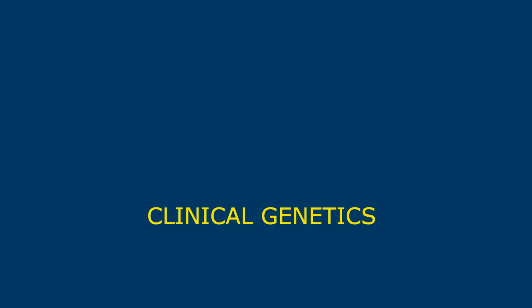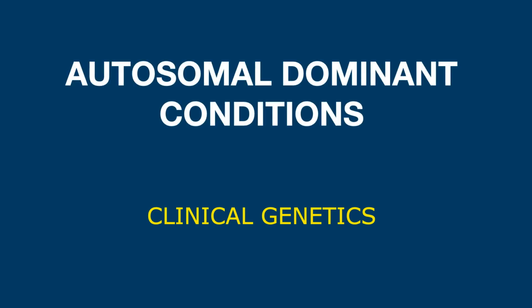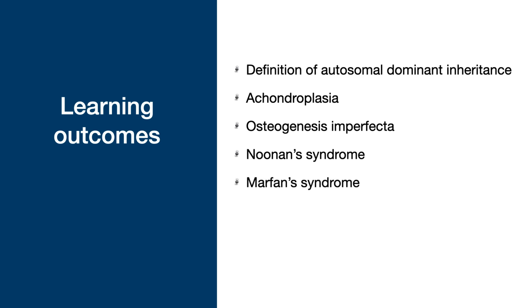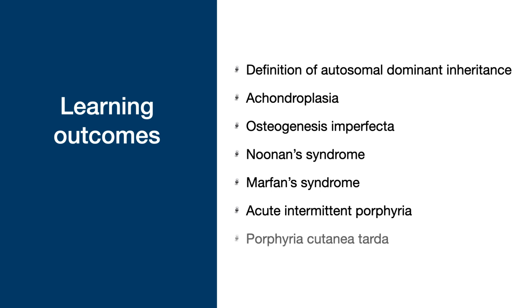Hello and welcome to the topic Autosomal Dominant Conditions in the module Clinical Genetics. In this topic, we will be looking at the definition of autosomal dominant inheritance, achondroplasia, osteogenesis imperfecta. We'll also be looking at conditions like Noonan syndrome, Marfan syndrome, acute intermittent porphyria, and porphyria cutanea tarda.